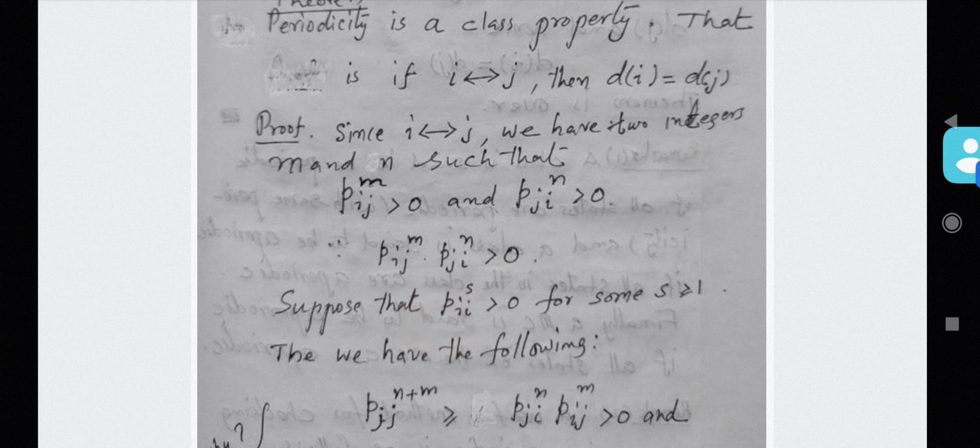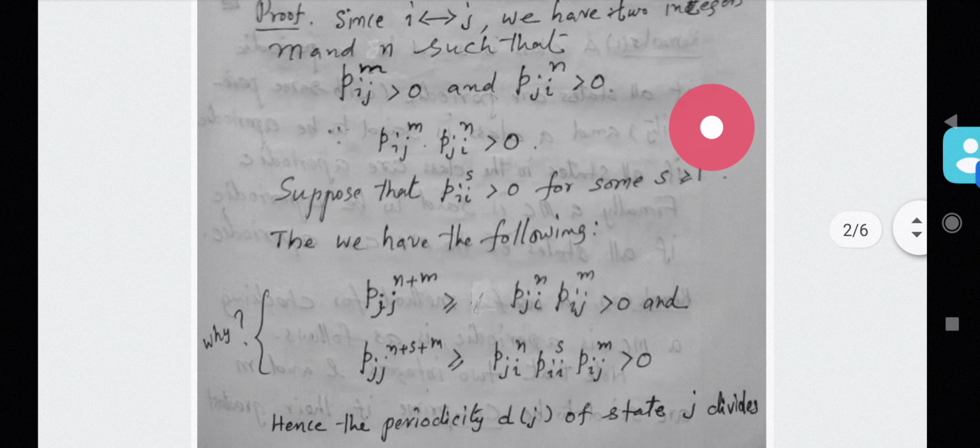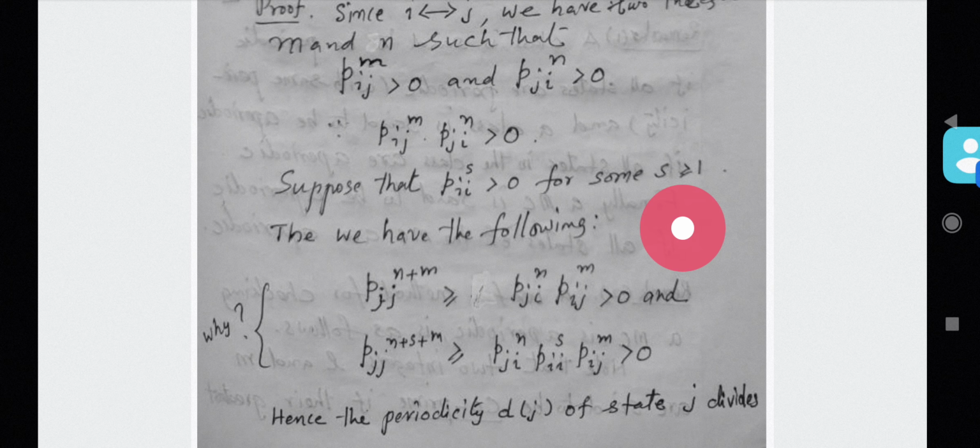Okay, and suppose that for some integer s greater than or equal to 1, P_ii^s is greater than 0. What is the implication? ഐയിൽ നിന്ന് ഐയിലേക്ക് എസ് സ്റ്റെപ്സിൽ ട്രാൻസിഷൻ പോസിബിൾ ആണ്.